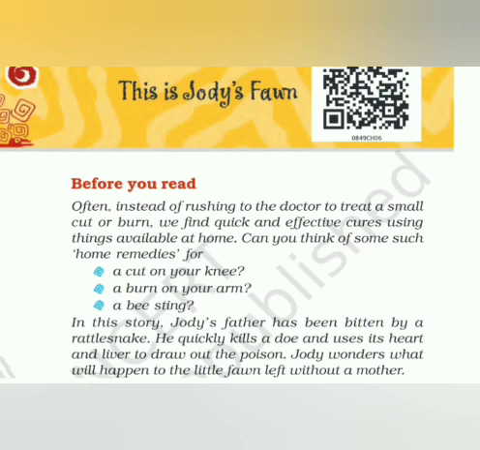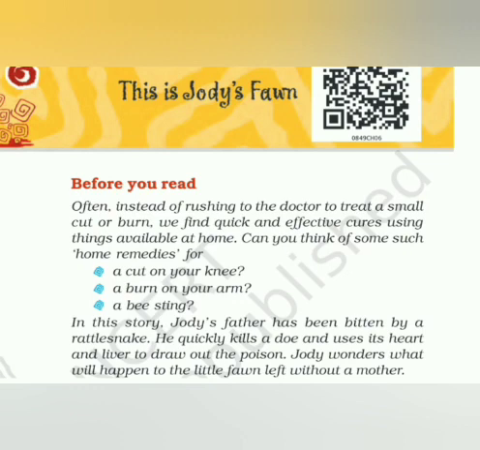So in this story, Jody's father has been bitten by a rattlesnake. Rattlesnake bite is a fatal bite. People die with that. He quickly kills a doe and uses its heart and liver to draw out the poison. Jody wonders what will happen to the little fawn left without a mother.